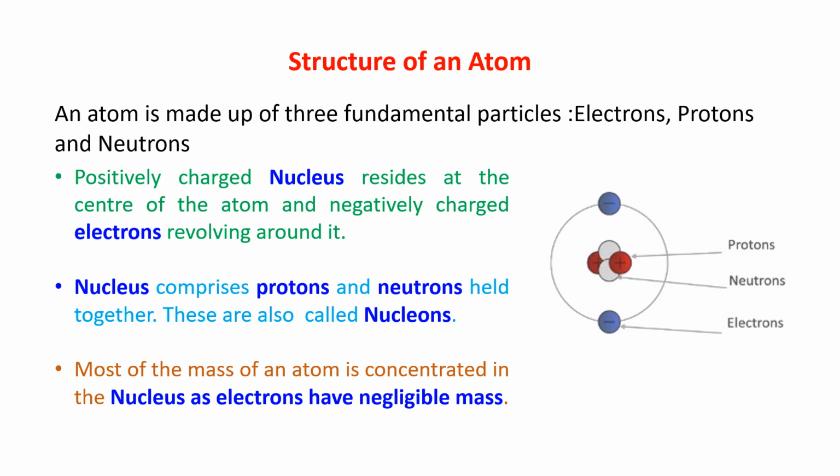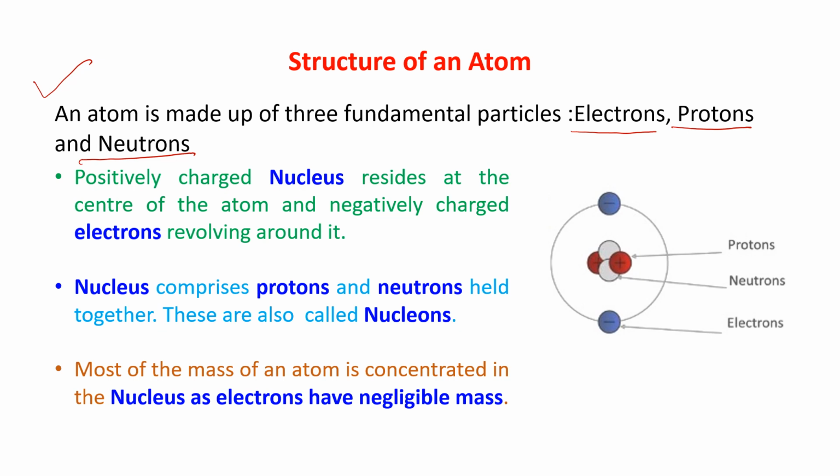Structure of an atom. As I told you that we are having three fundamental particles or charged particles. When we are breaking an atom, we are getting three fundamental particles. These fundamental particles are known as electrons, protons and neutrons. So atom is made up of three fundamental particles. They are the charged particles, also known as the fundamental particles.